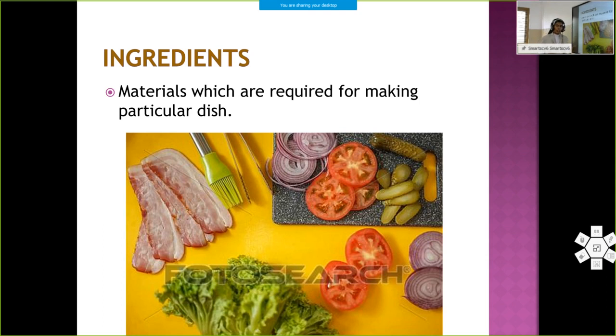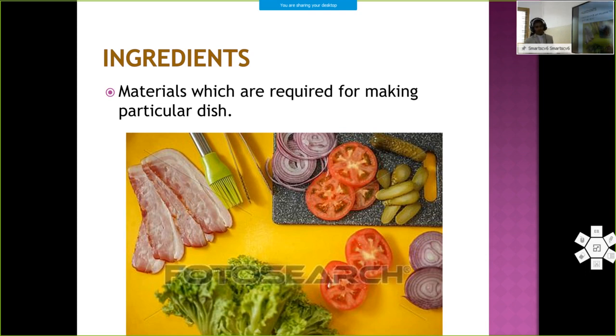Ingredients are the materials required to make a particular dish or a particular kind of food. Ingredients are materials which are needed for making a particular dish. That is what we call ingredients.